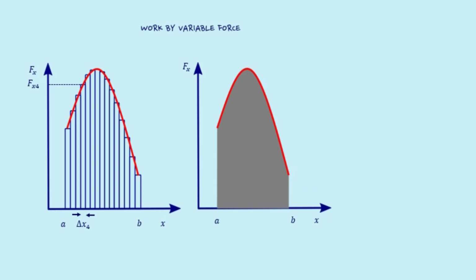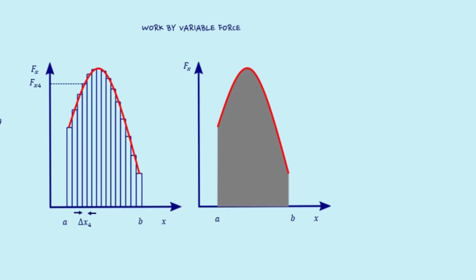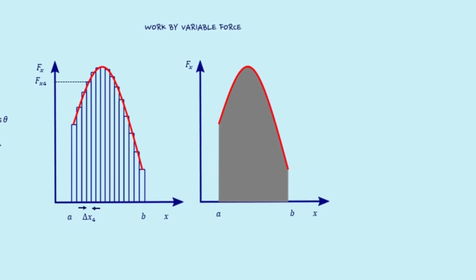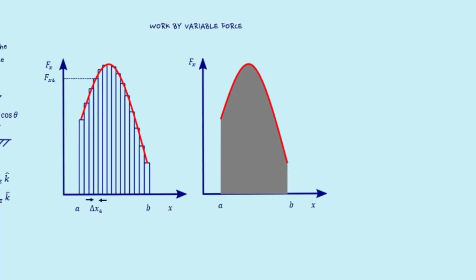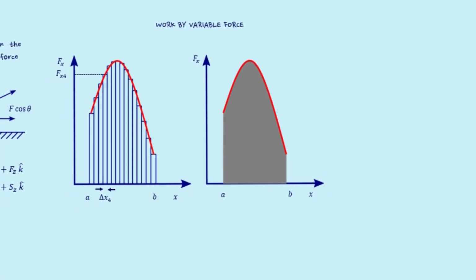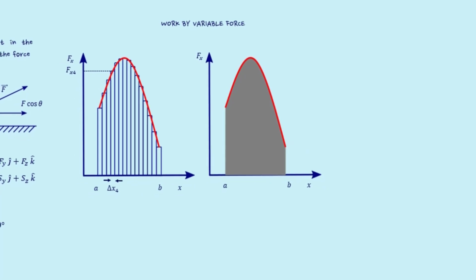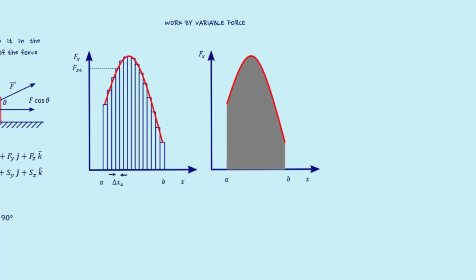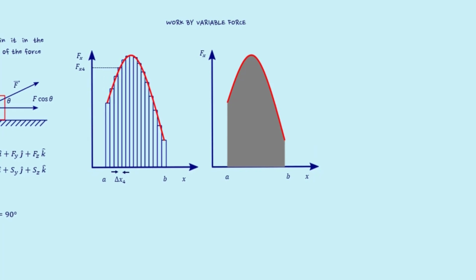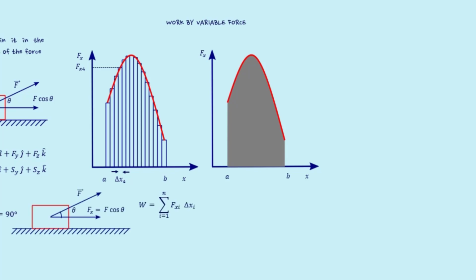So far, we have considered that the applied force remains constant, but in real life, we often see the applied force is not constant. Here, we have represented the profile of force being applied on an object, causing the object to move from point A to point B. To evaluate the work done by the force, we can divide the profile into very small segments, where we can consider the direction of force remains nearly the same. Under these circumstances, we can calculate the total work done as W = sum over i = 1 to n of Fxi Δxi. Here, the direction is assumed along the x-axis only.